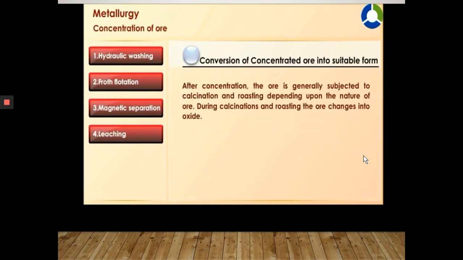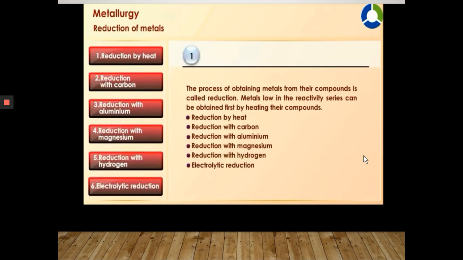Conversion of concentrated ore into suitable form. After concentration, the ore is generally subjected to calcination and roasting depending upon the nature of the ore. During calcination and roasting, the ore changes into oxide. Reduction of metals. The process of obtaining metals from their compounds is called reduction. Metals low in the reactivity series can be obtained just by heating their compounds.